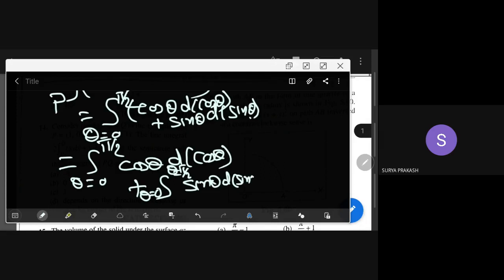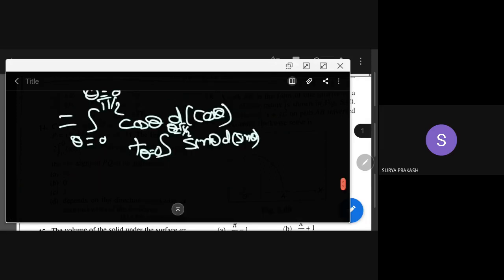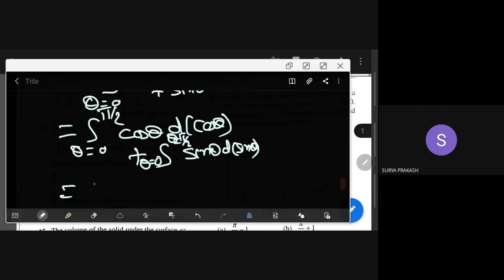Now, can anyone tell what is the integral of cos theta d cos theta? It is nothing but the integral of x dx. What is the integral of x dx? It is simply x square by 2. So in place of x you have cos theta, so you have cos square theta by 2, from theta equal to 0 to theta equal to pi by 2. That is the first integral.